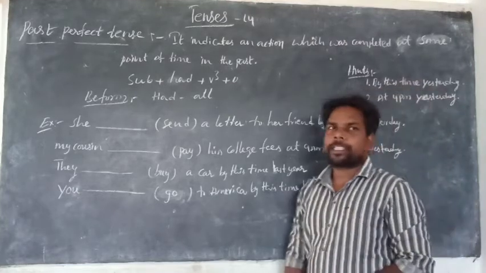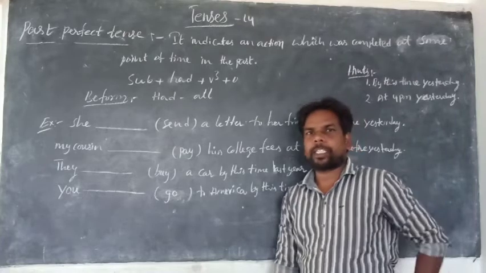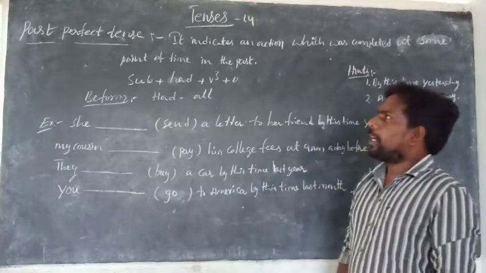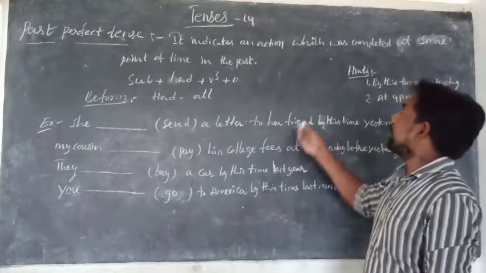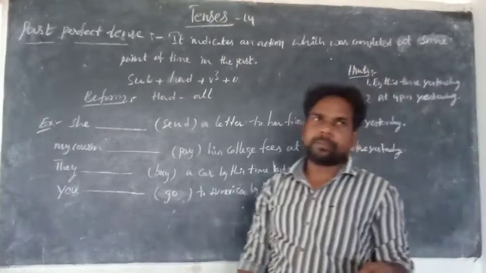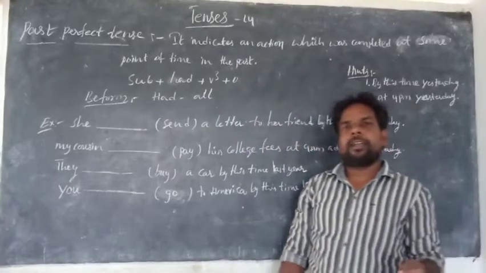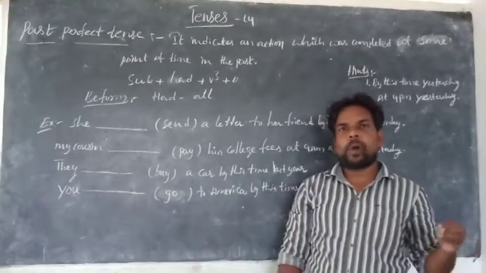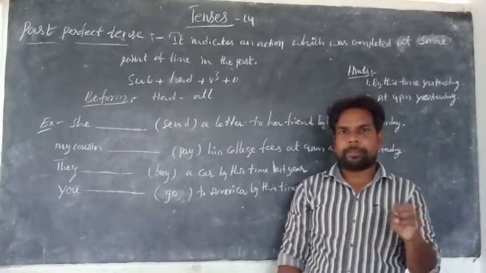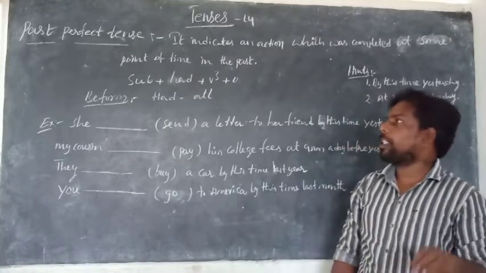In this session, I want to explain what the past perfect tense is. Past perfect tense indicates an action which was completed at some point of time in the past. Is it clear? It indicates an action which was completed at some point of time in the past. So that is called the past perfect.